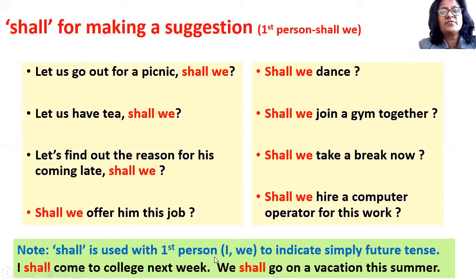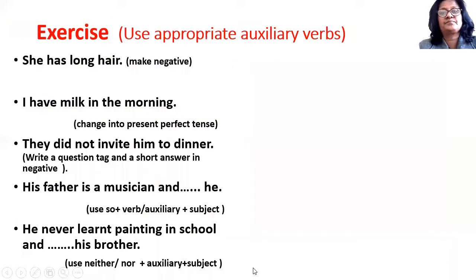Shall is used with first person I or we to indicate simply future tense. This you must have already studied whenever you studied tenses in school, that shall is used with first person, that is I and we, to indicate simply future tense. I shall come to college next week. This is a sentence in which shall is used simply to mean future tense and nothing else. We shall go on a vacation this summer. Again here shall indicate simply future tense.